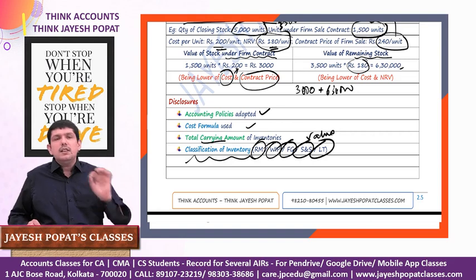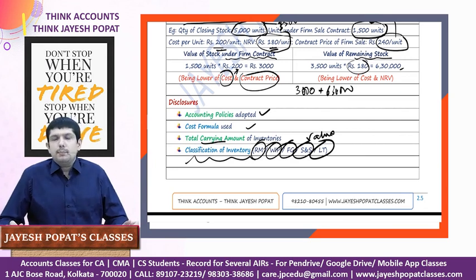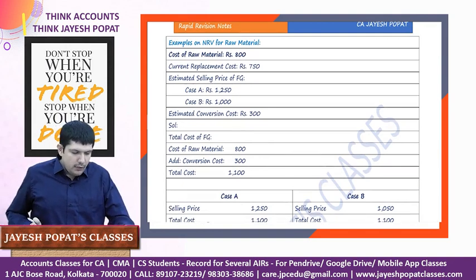So by this we are done with the revision of the content portion. Now we'll start with the practical exercise. We'll look at two examples, one on calculating the NRV of raw material, the other on calculating normal loss, and then we'll move on to the practical exercise. So let's start with the example. Example on NRV of raw material.